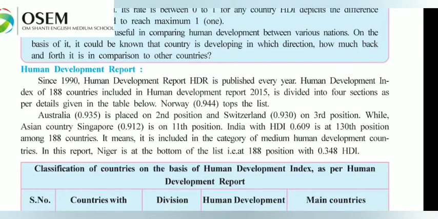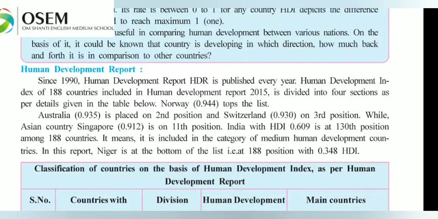Norway, with 0.94, tops the list. That means Norway is at first rank in the Human Development Index. Australia, with 0.93, is in second position, and Switzerland, with 0.93, is in third position. While the Asian country Singapore, with 0.912, is in 11th position.